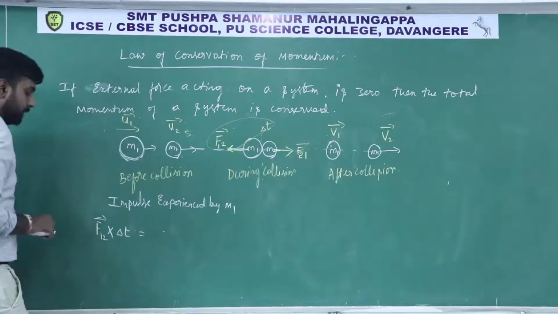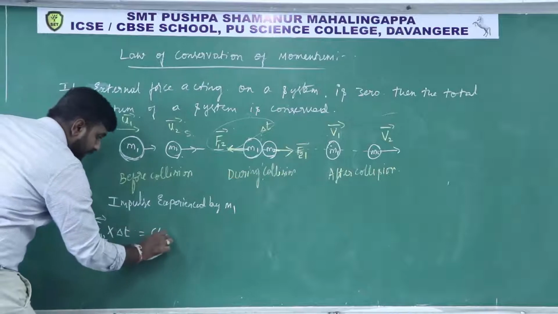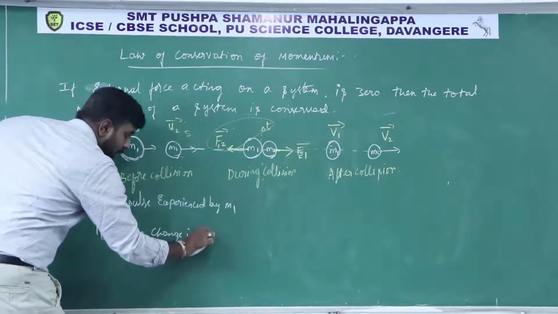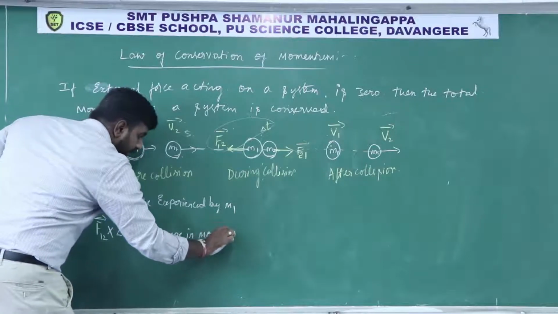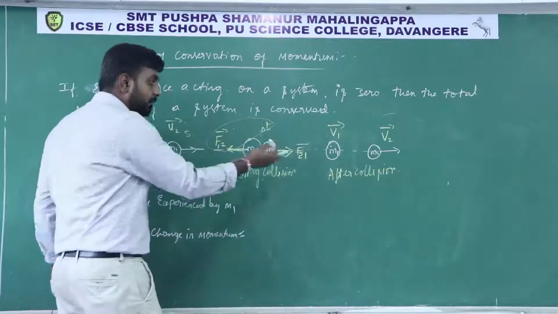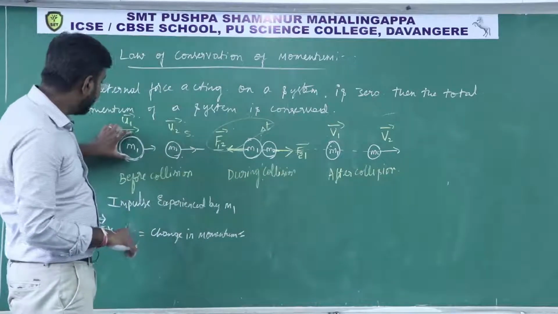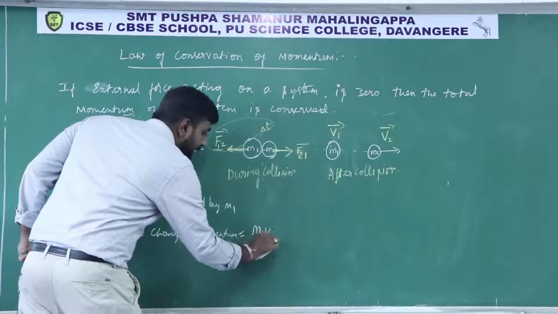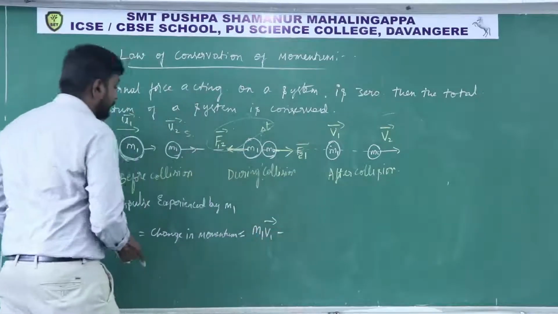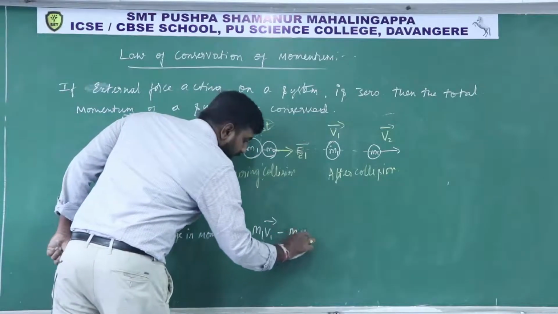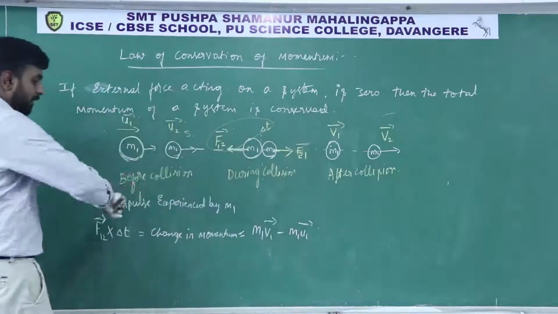This should be equal to the change in momentum. Impulse is nothing but change in momentum. Change in momentum means final momentum minus initial momentum. Final momentum of the first body is m1 v1, minus the initial momentum of the first body, m1 u1. This is the change in momentum.